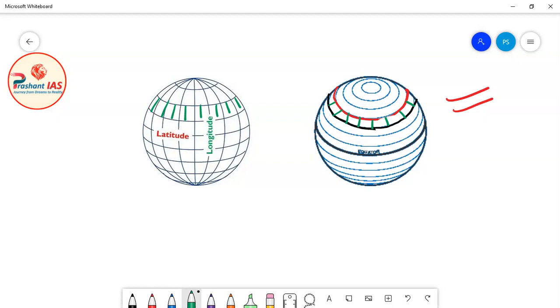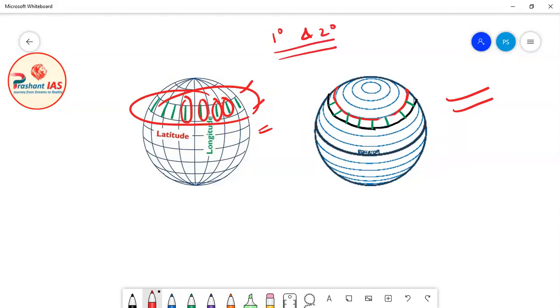You can also say that the distance between 1 degree latitude and 2 degree latitude is the same as the distance between 2 degree latitude and 3 degree latitude.